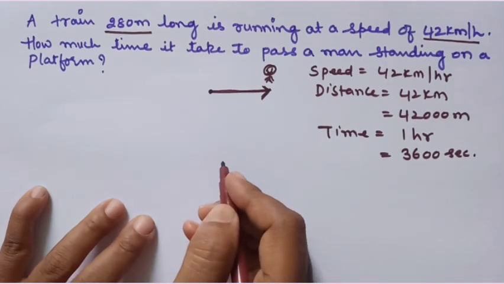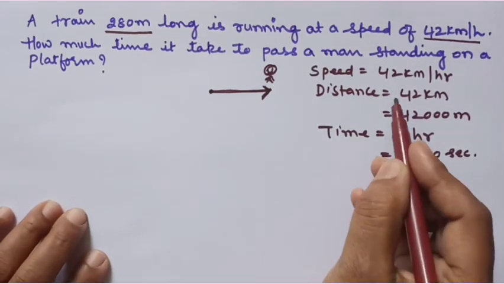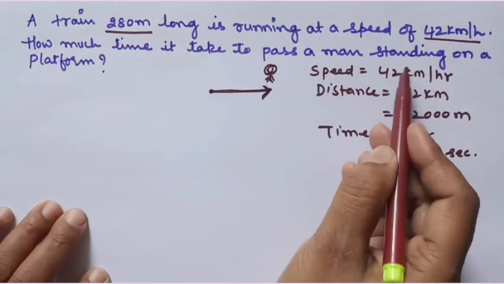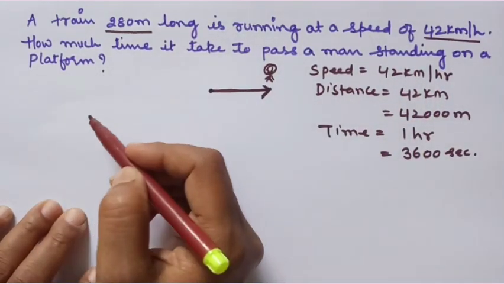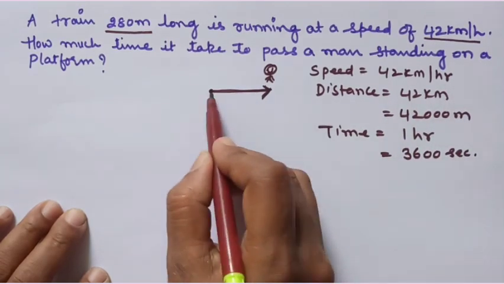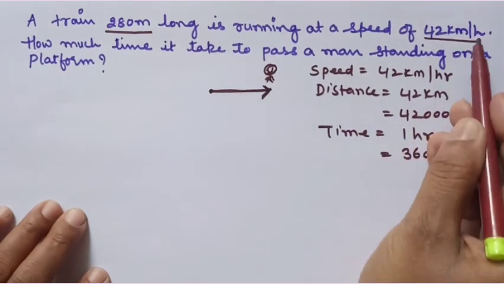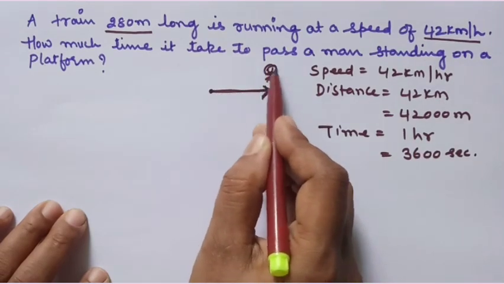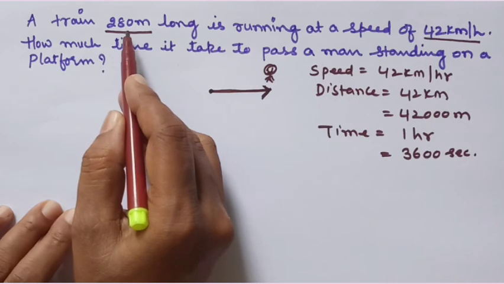Okay. Now see here, we are talking about the distance and time. How much time does it take to pass a man standing on a platform? The train is moving at a speed of 42 km per hour, and while passing the man, it is covering a distance of 280 meters.